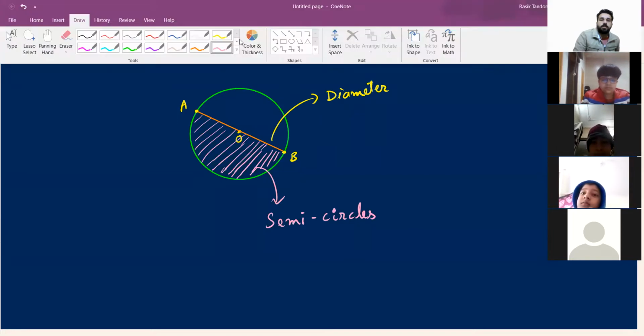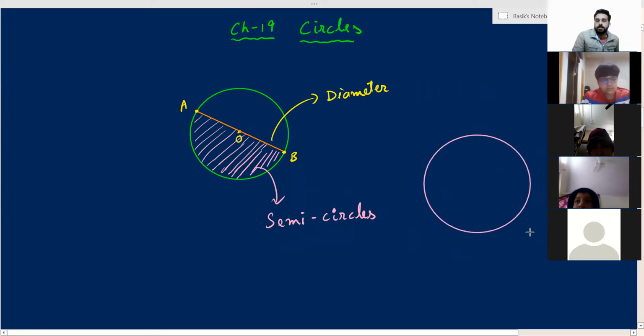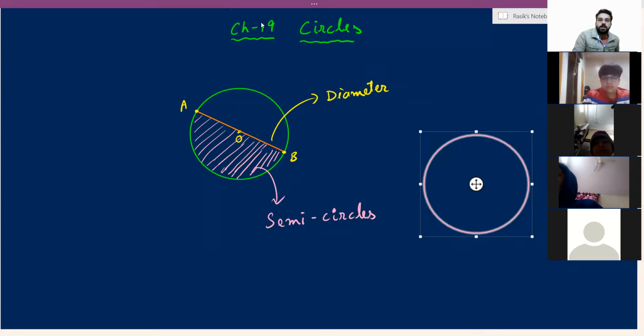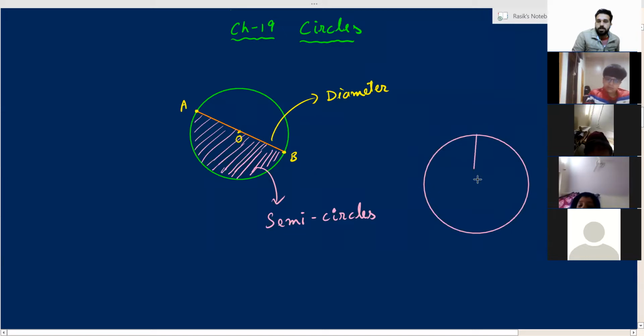If I draw two diameters in a circle, look at this figure. This is a circle, right? I will draw a diameter of this circle passing through its center. So this is one of the diameters.